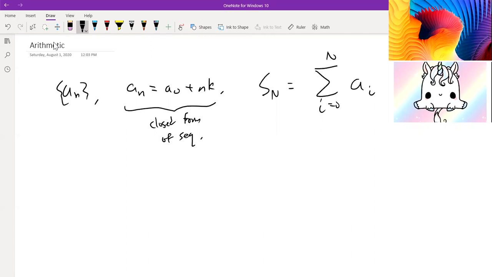We can use this to find the closed form of the series, and we can do this by substituting this in. So we get that this is equal to the sum from i equals 0 to n of a0 plus nk.